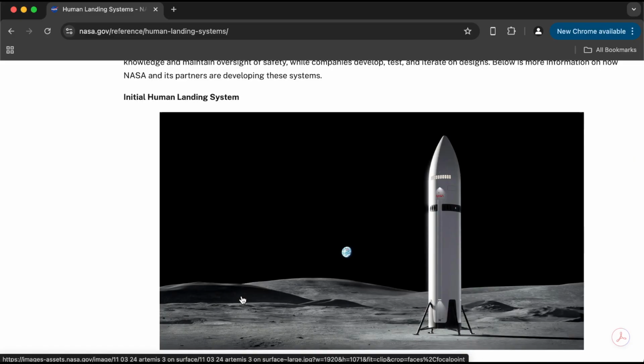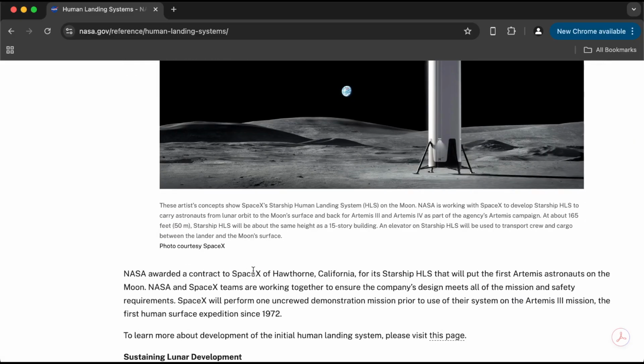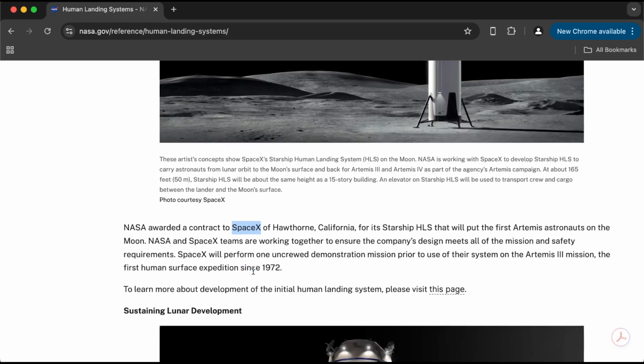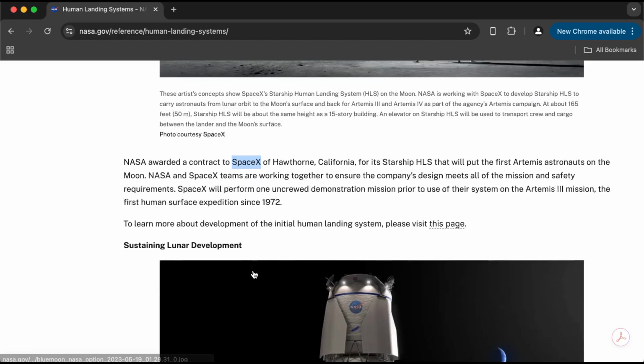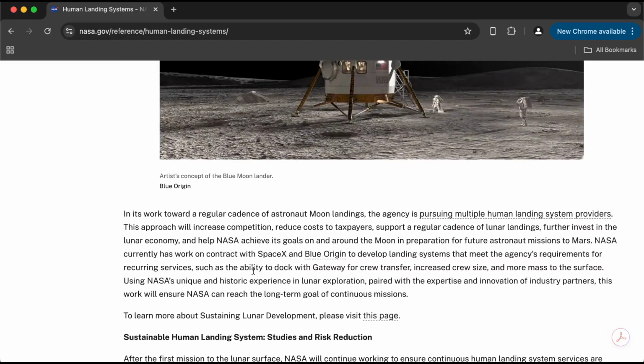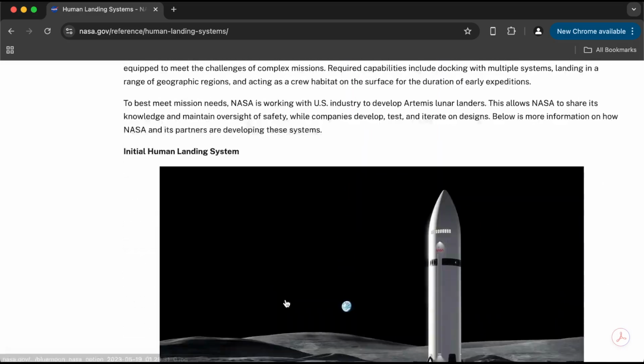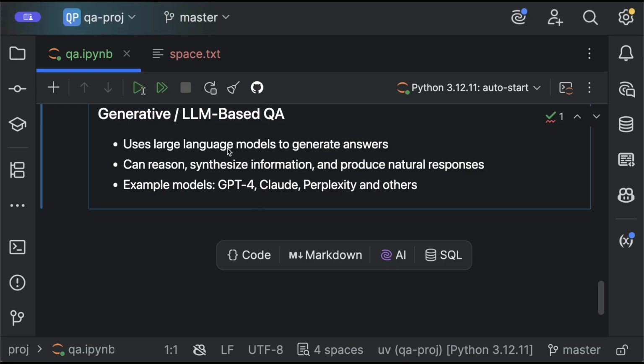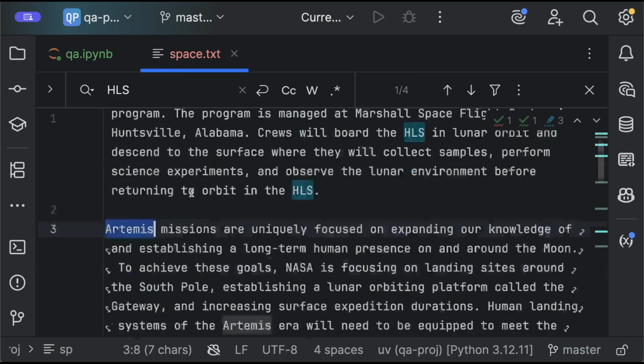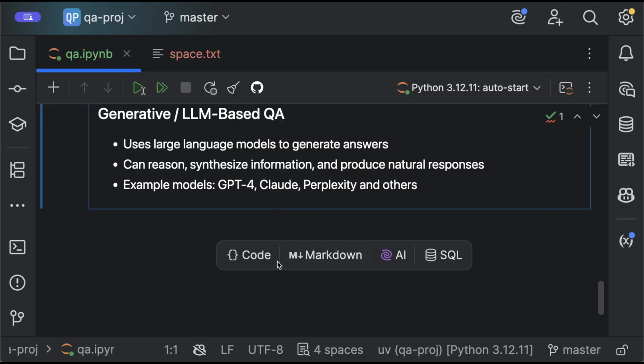So this is the SpaceX model. SpaceX has a contract with them, but they kind of think SpaceX is not performing well, and there are other countries in this race as well. Because of that, they also give opportunities to other companies like Blue Origin. Pretty much this is what the text is about, so I copied it and put it in this text file. And now I can start to write some code.